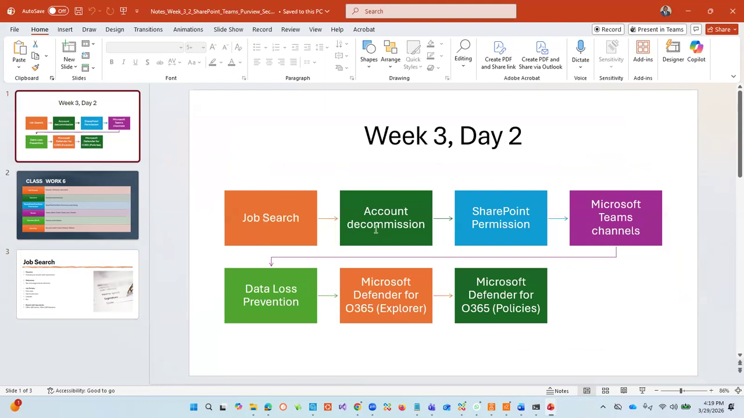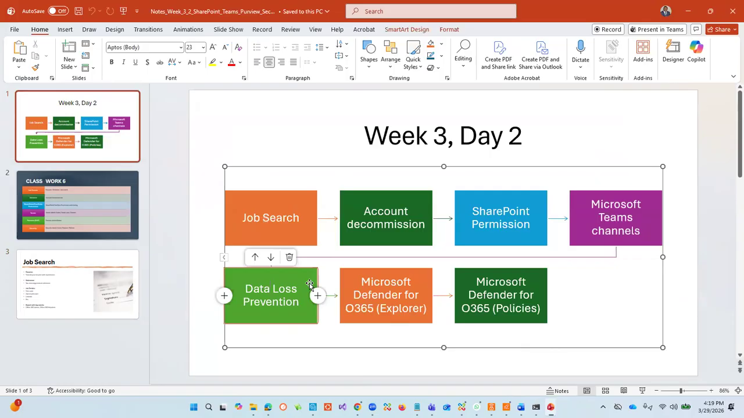If you have a personal account that you have created, we'll be looking at decommissioning the account. We'll be looking at the SharePoint permissions and the Teams channels. And then I did mention that we should look at data loss prevention yesterday as part of Purview. Then we're looking at Defender, the security part of it, and the last thing, the security policies. We'll be going through that today.